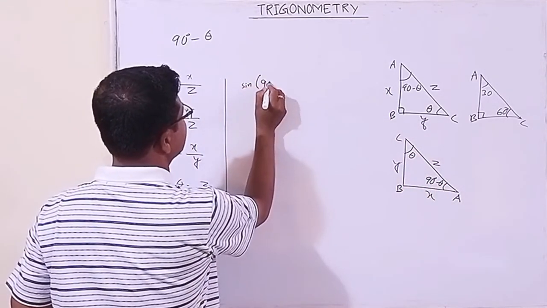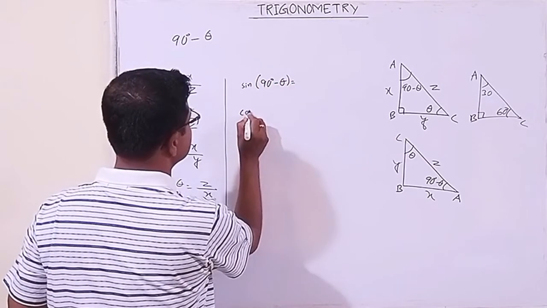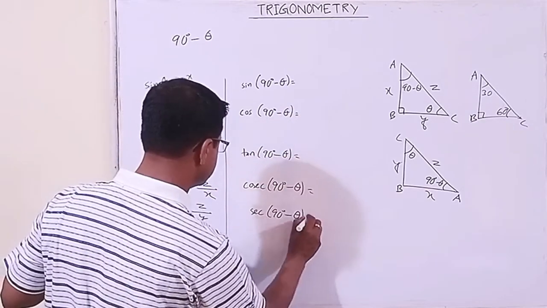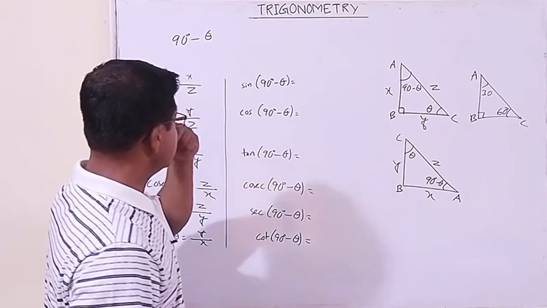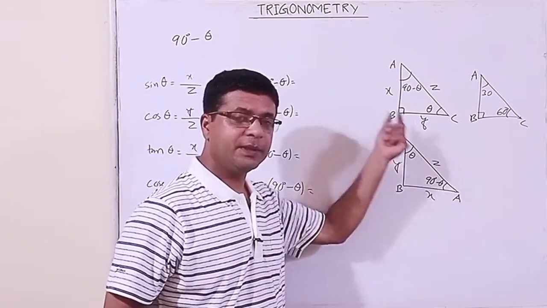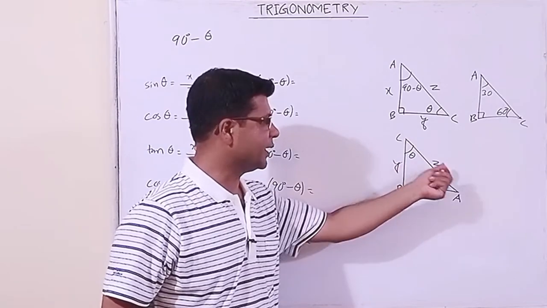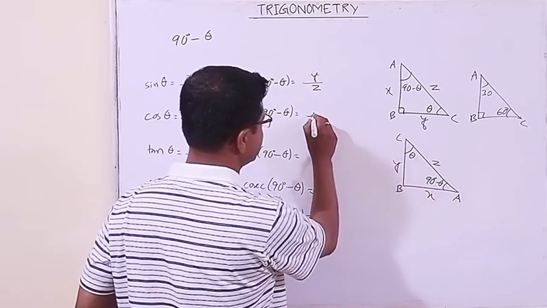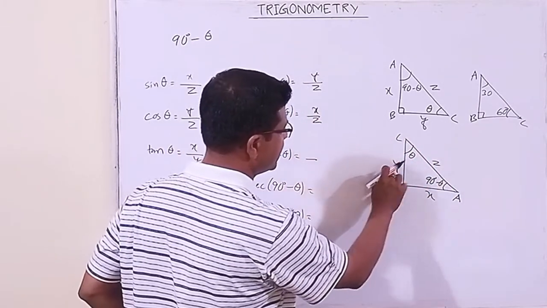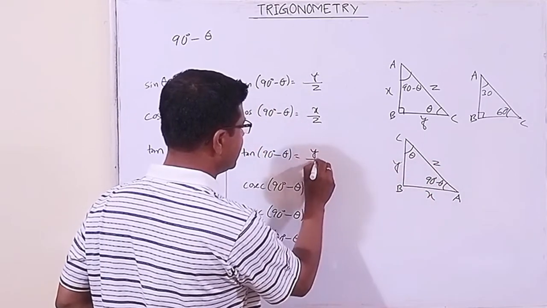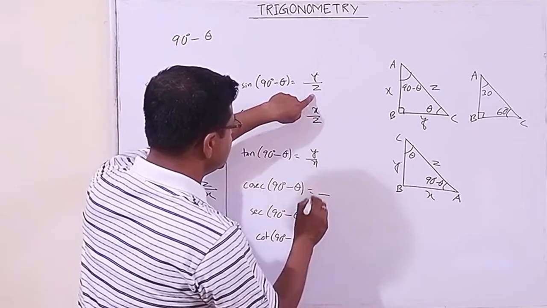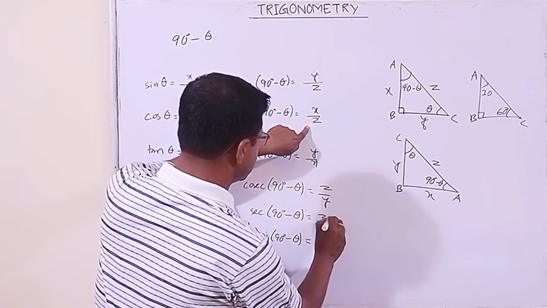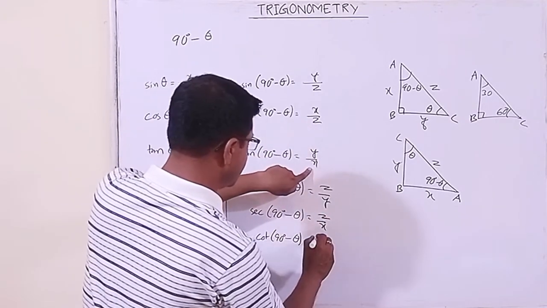Sine of 90 minus theta, cos of 90 minus theta. Let us fill it up. Okay, we have written. Then sine of this angle: sine means perpendicular by hypotenuse, y by z. Cos, base by hypotenuse, x by z. Tan, perpendicular by base, y by x. Cosec, reciprocal of this, z by y. Sec, reciprocal of this, z by x. Cot, reciprocal of this, x by y.